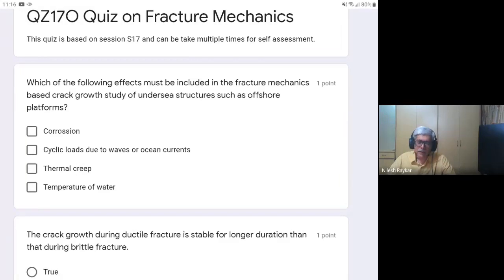So for the undersea structures, can somebody tell what the answers are? The question you are seeing on the screen, can somebody tell what the answers are?